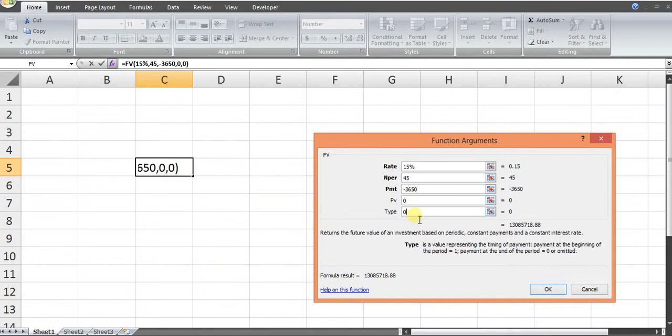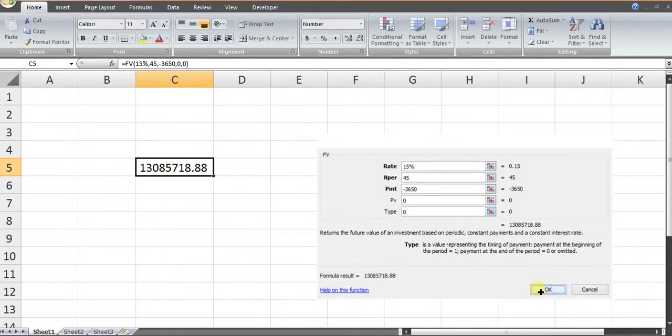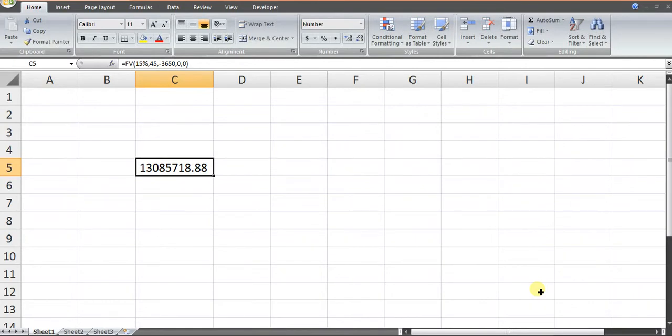Type is 0 because she is collecting the money the whole year and investing at the end of the year. So the amount is 1 crore 30 lakh 85,718. Wow, this is the wonder of compounding. 10 rupees per day for 45 years can give you 1 crore 30 lakh 85,718 rupees. Now the next reaction from that bunch of kids was, sir, this is theoretical, no? This is quite practical, but 45 years is a very long time.